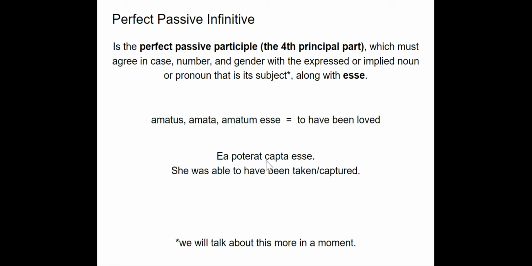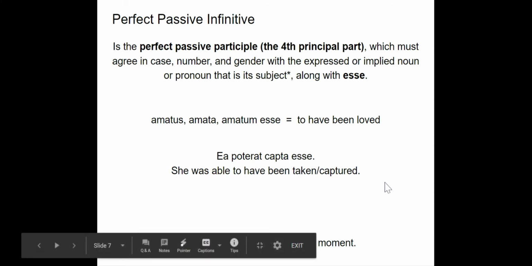I have an example sentence here. Ea poterat capta esse. She was able to have been taken or captured. It is up to you as to how you translate that. But capta esse, to have been taken or captured.